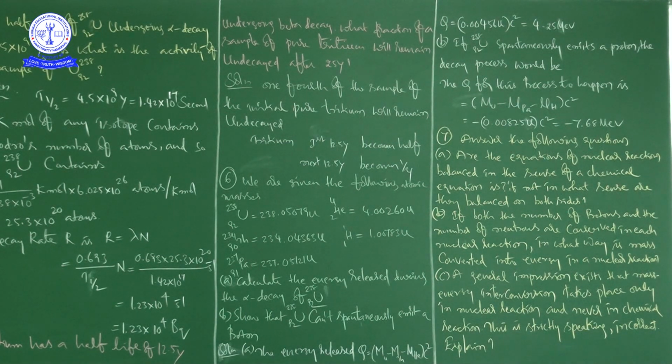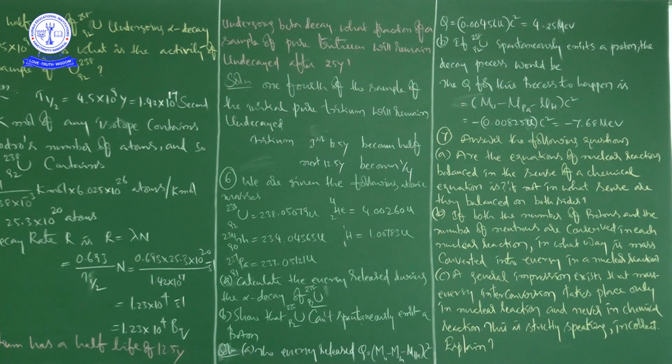So in this sense, a nuclear reaction is an example of mass energy interconversion. In simple words, in a nuclear reaction, the difference in the mass of the left hand side and right hand side, which we call the mass defect, gets converted into the form of energy. Here it is satisfied, that is how mass is converted into energy in a nuclear reaction.